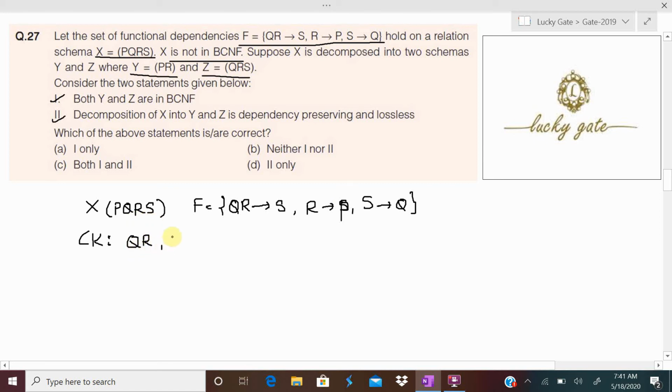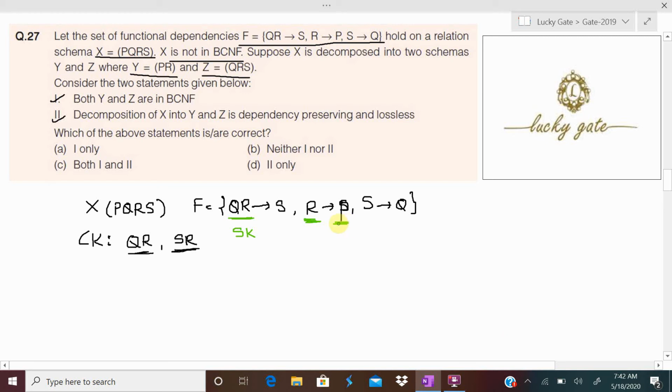And similarly, SR also will be a key because when Q replaced with S in the key, SR closure also contains all the attributes. What is SR closure? SRQ. With RQ will get S, with R will get P. All attributes you are going to get. And clearly it is mentioned X is not in BCNF. First we'll find what is the normal form of X. Observe here QR is super key. If LHS of a dependency is super key, it is in BCNF. R is not super key, it is not BCNF.